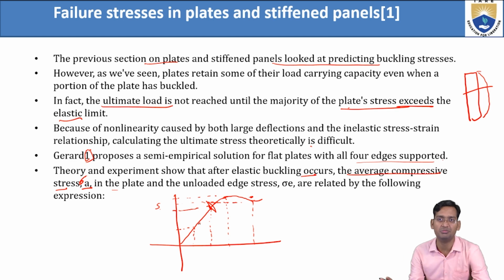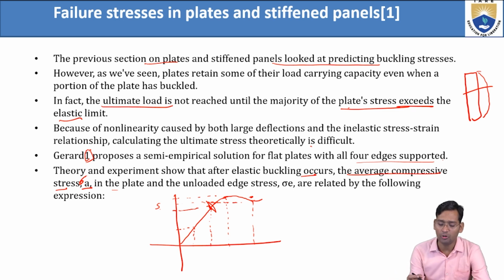We cannot find each case by experiment. So according to Gerard, up to the linear limit we can easily find it by the theoretical method. But when the linear path is not there and the curve is non-linear, it is difficult to find by the theoretical method. For that, the next option is the experimental method.